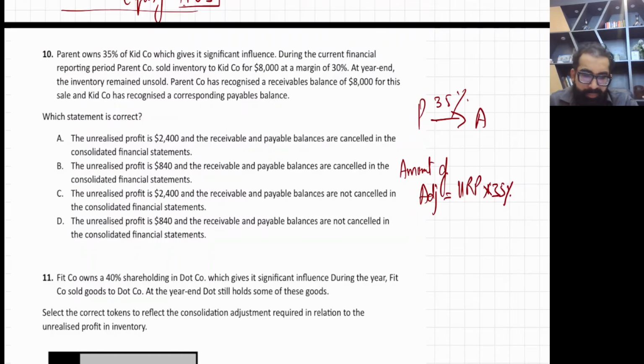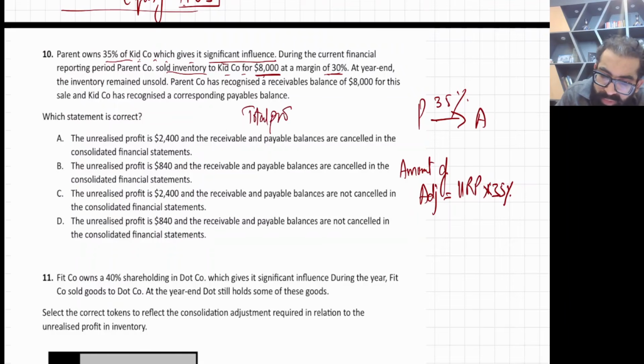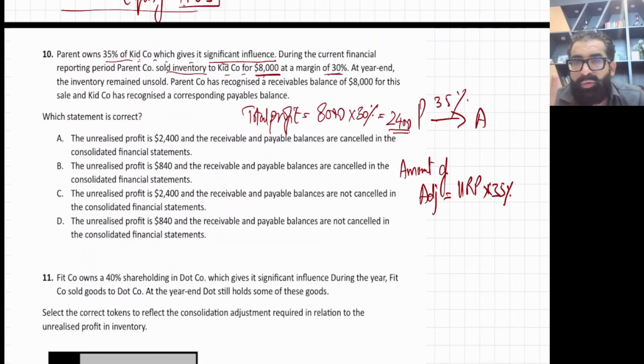Now listen, parent owns 35% of it company. 35% means associate, right? Less than 50, more than 20, which gives significant influence. During the current financial reporting period, parent company sold inventory to kid company for 8,000 at a margin of 30%. So 8,000 is the selling price, and margin is always profit percentage on sales. First calculate the total profit: 8,000 multiplied by 30% is 2,400. This 2,400 is the total profit.